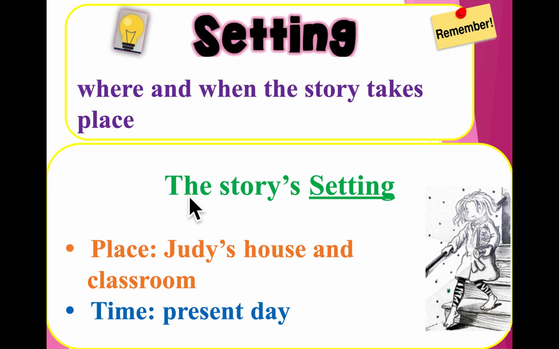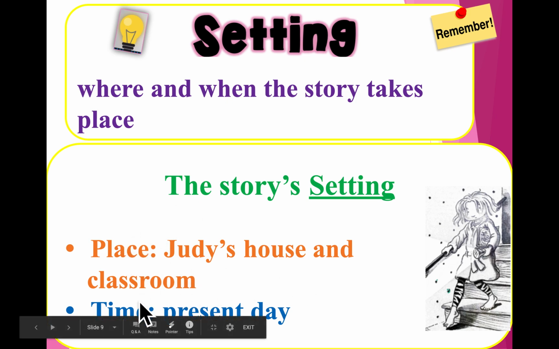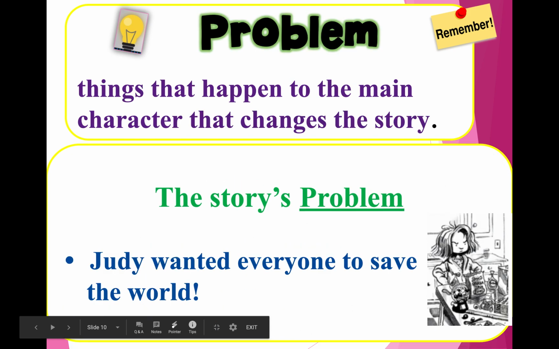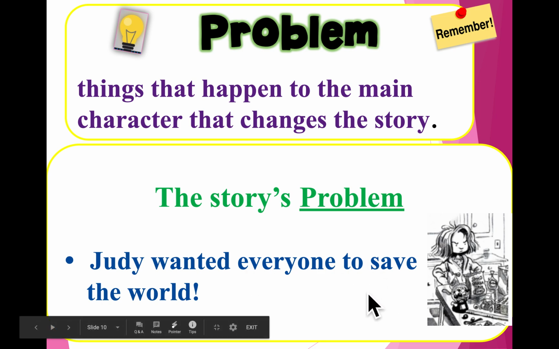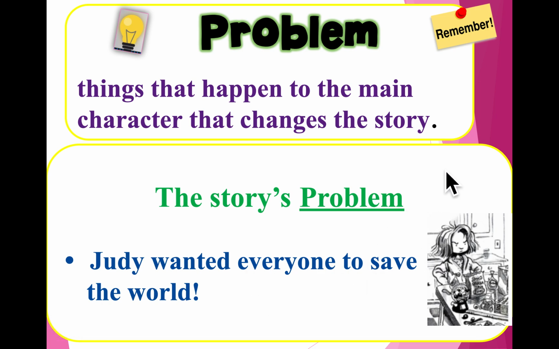Our setting in a story is where and when the story takes place. All right, so this story's setting, the place is Judy's house and classroom, and the time is our present day, our current time period. All right, and the problem in stories, the problem is the things that happen to the main character that change the story. All right, problems happen to main characters and they change what happens next. In this story, the problem is that Judy wanted everyone to save the world. This is what's challenging her or changing her story.